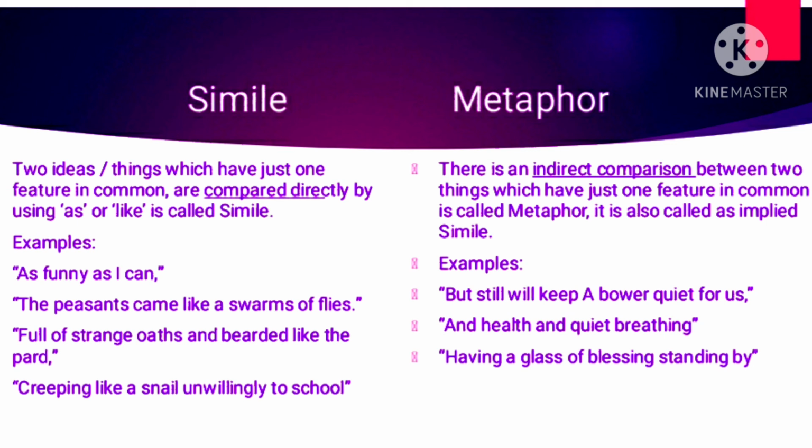So you need to understand simile when you read words such as like, as, or that. When these kinds of words are given in the sentence and two things are compared, the comparison is done directly, children. Why is it called direct comparison? Because the words like as, like, that come in the sentence.